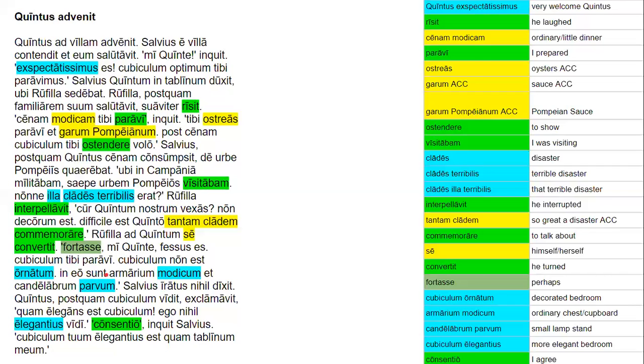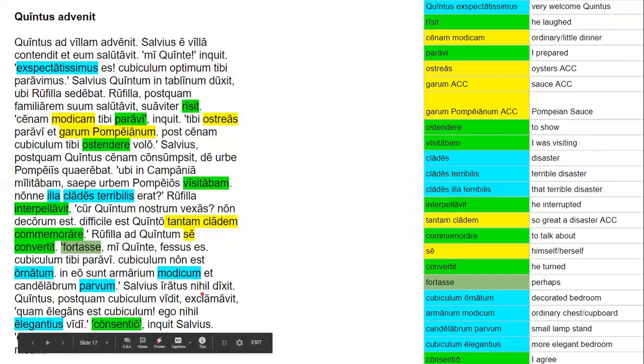In eo sunt armarium modicum et candelabrum parvum. So in that room, the previously mentioned room, going back to cubiculum, in eo. So in that room are a modest chest and a small lampstand. Modicum is modifying armarium, and parvum is modifying candelabrum.